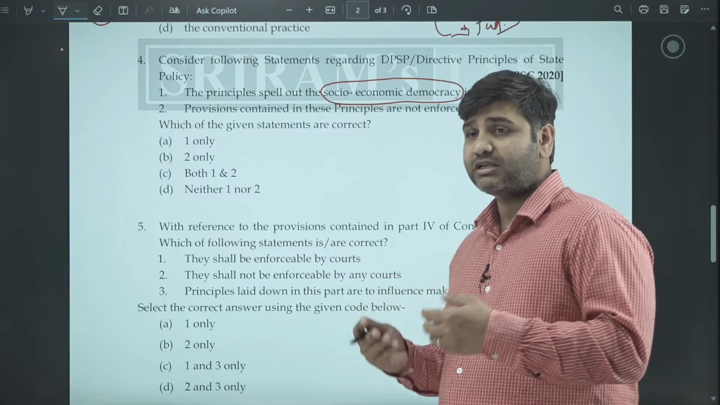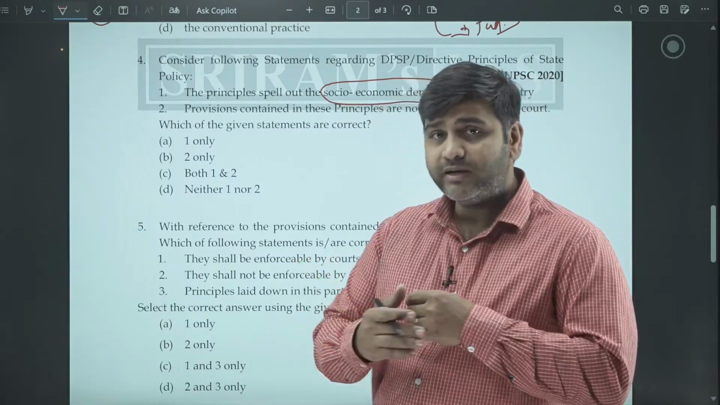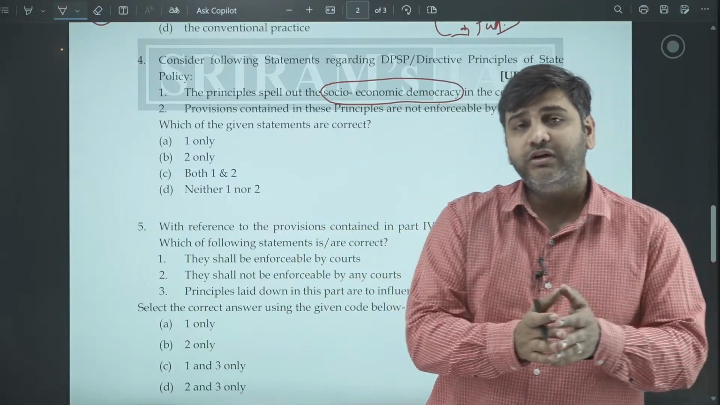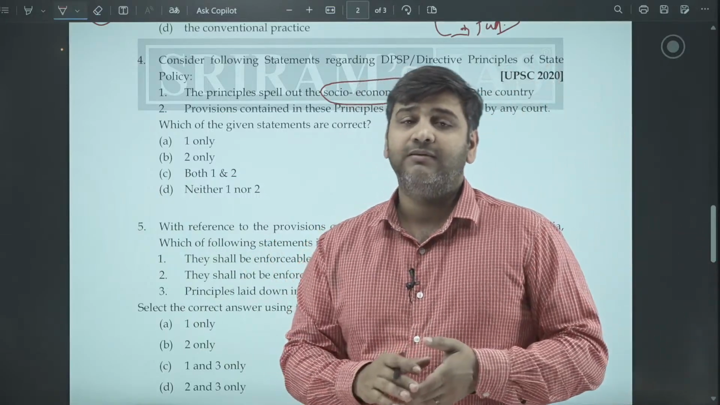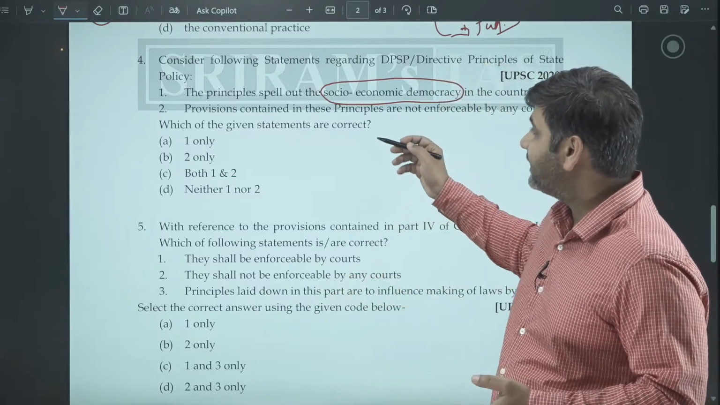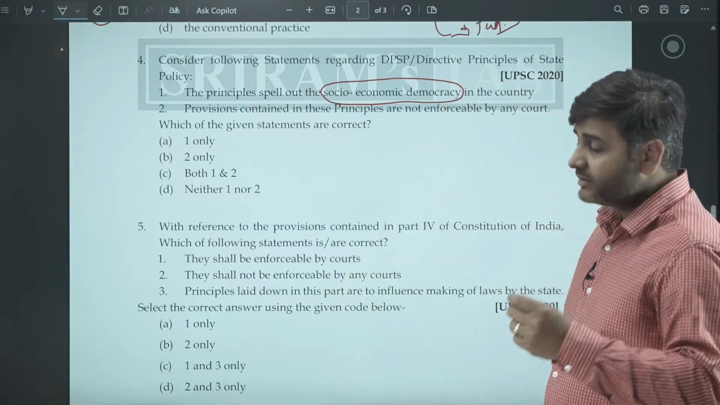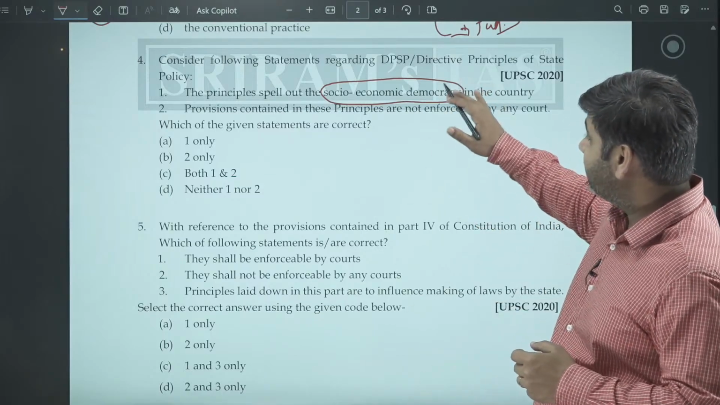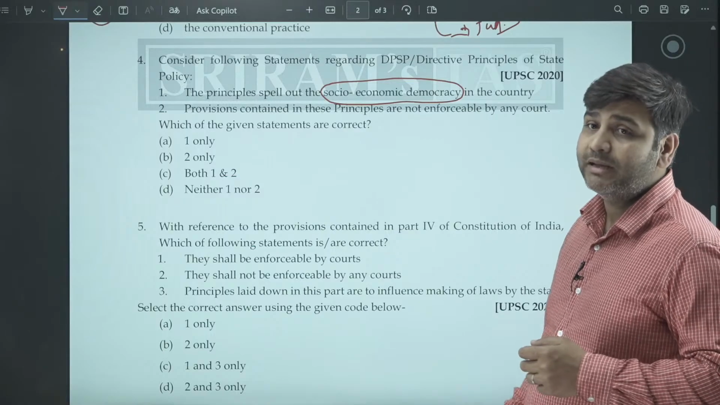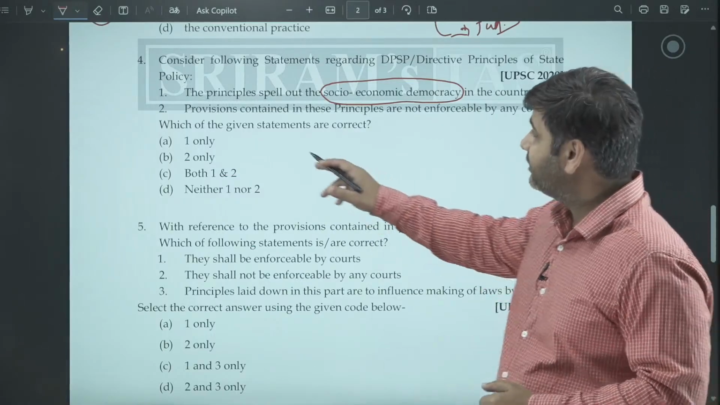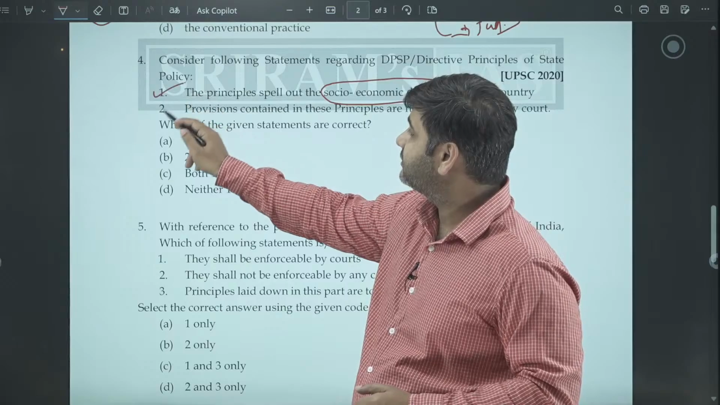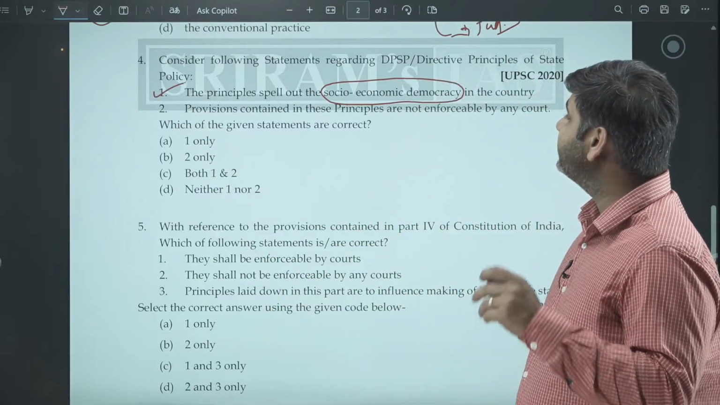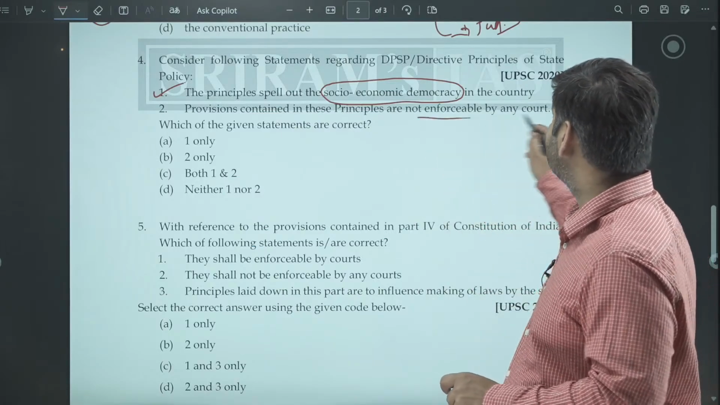That the fruits of society, the fruits of the economy, are distributed to all, not to few. They are not holding the majority chunk of the power or wealth, but there is a wide distribution of that power. And that is the reason why the directive principles of state policy ensure socio-economic democracy in the country. So this statement is correct. Now we are going to see the second one. Provisions contained in these principles are not enforceable by any court.